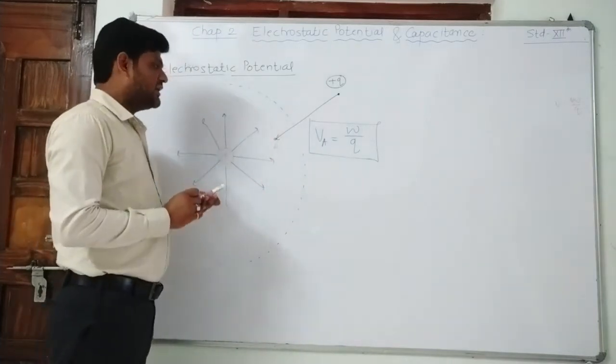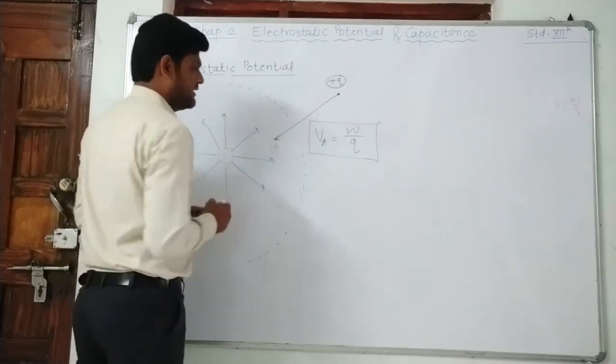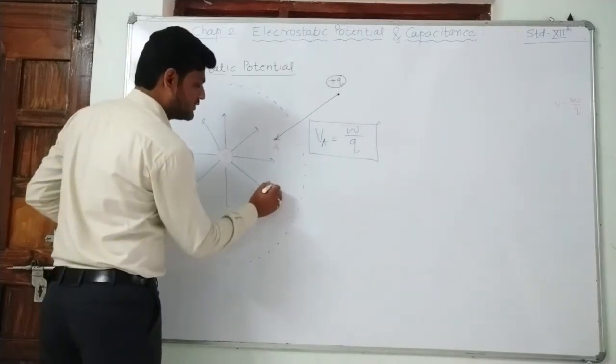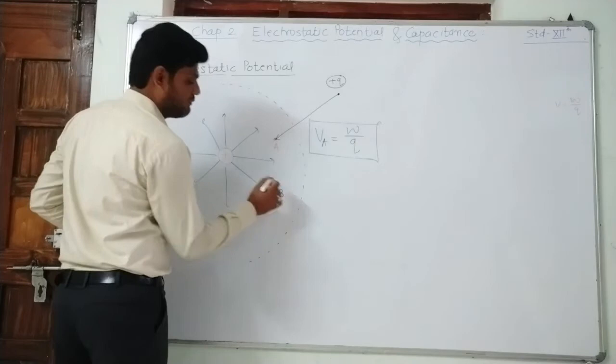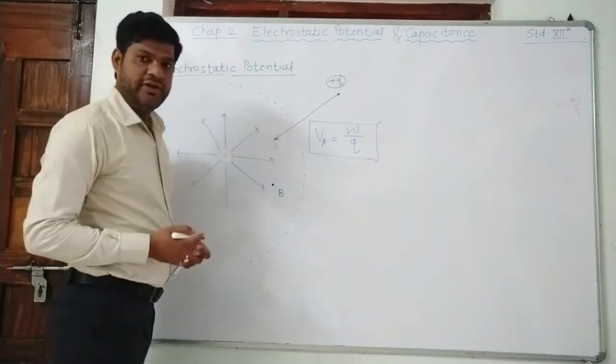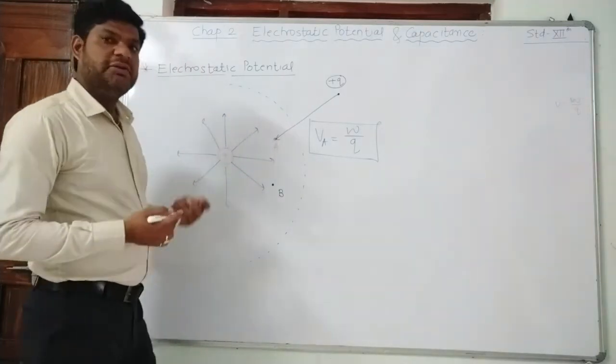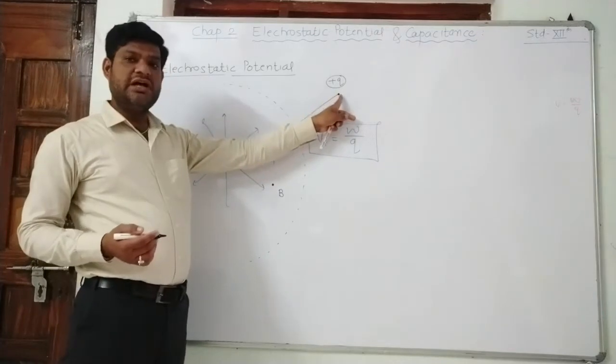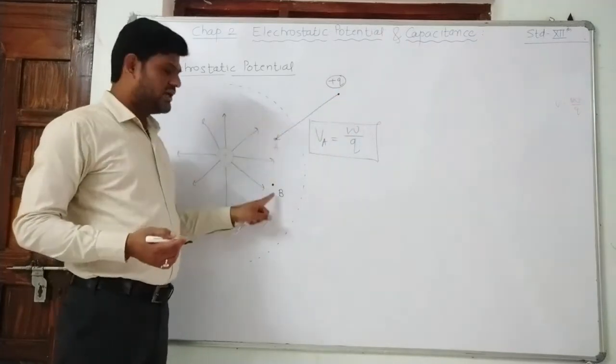Similarly, students, you can calculate the potential of another point. Suppose we want to calculate the potential of point B. The same way, it is the work done in bringing a unit positive charge from infinity to the given point.